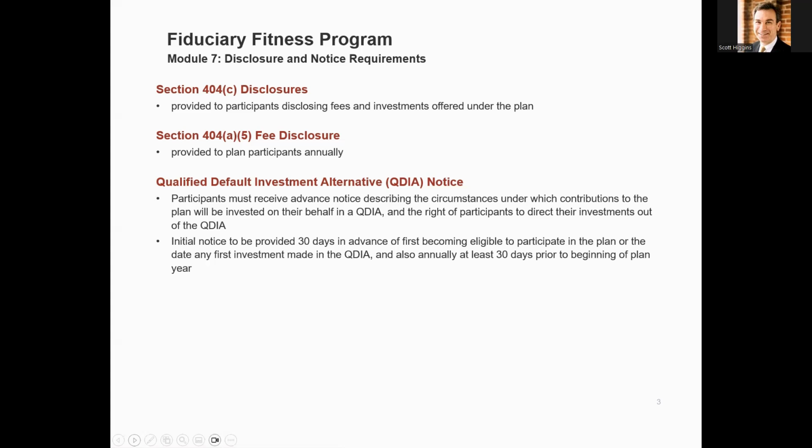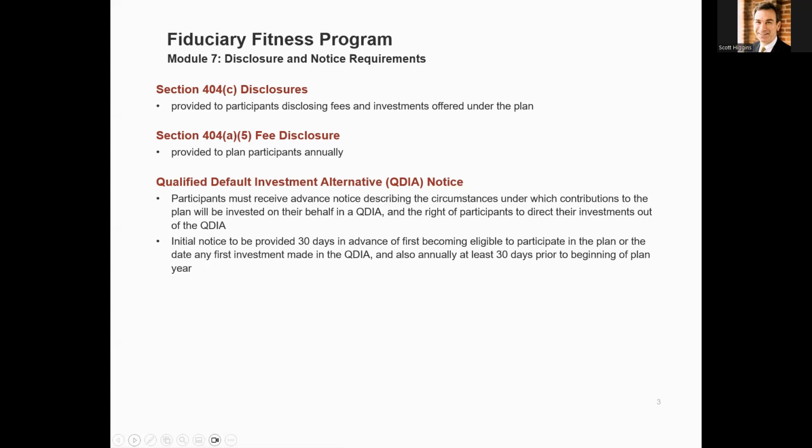That's a great protection to have, but it's not easy to know if you're in compliance with 404C. The only way to know for sure is if the court tells you that you're in compliance, and usually it's with specific reference to an aspect of 404C, which you're being litigated for. Disclosures are required to be provided to participants prior to the time they may give investment instructions, as well as upon request. So before they're in the plan is probably the best way to put it.